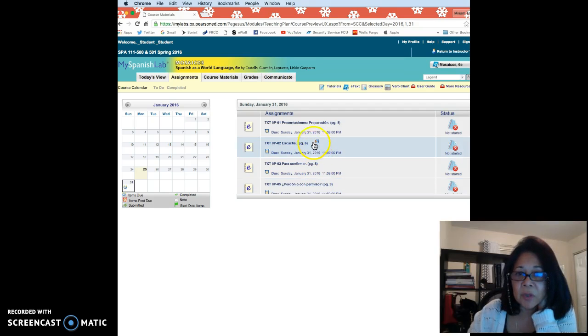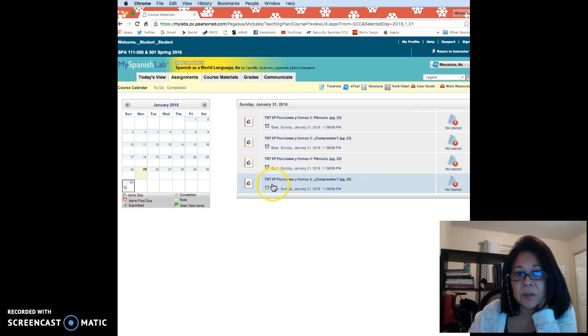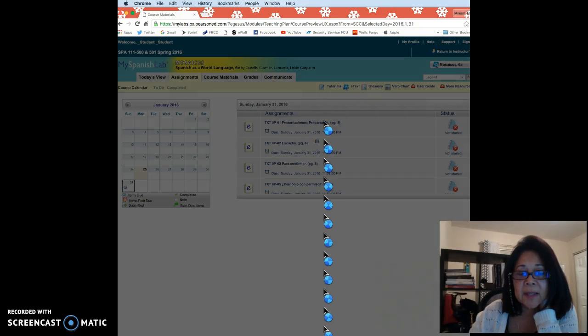So you do all of these in order. So for instance, click on the first one. Notice that you have from here all the way to this activity here, Funciones y formas 2, ¿Comprendes?, all the way on page 26. These are all the activities you're going to do. So in other words, you come here, click on the exercise.